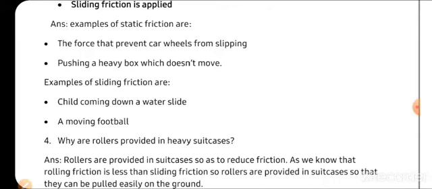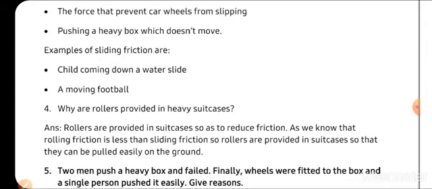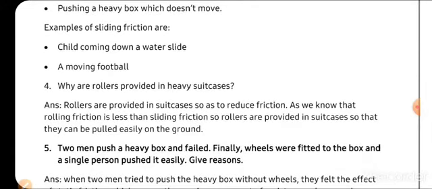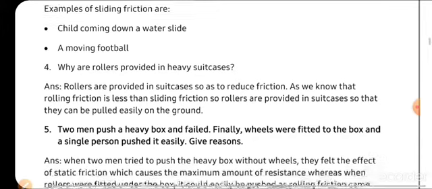Sliding friction, you can take the example of the boxes being loaded into the trolley with the help of an inclined plane. Inclined plane पे क्या होता है, उनको slide करके boxes को चढ़ाया जाता है, right? Next is water coming down the water slide, जो बच्चे खेलते हैं, तो water slide में, especially in the water parks, उस केस में they slide over the water. So this could also be one of the examples.